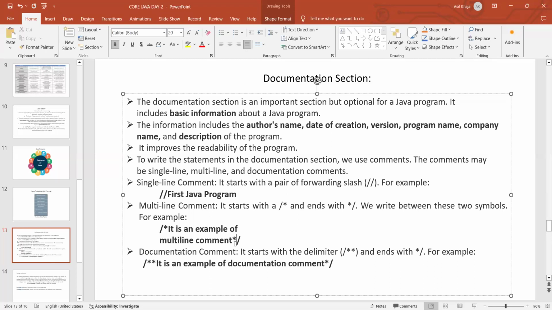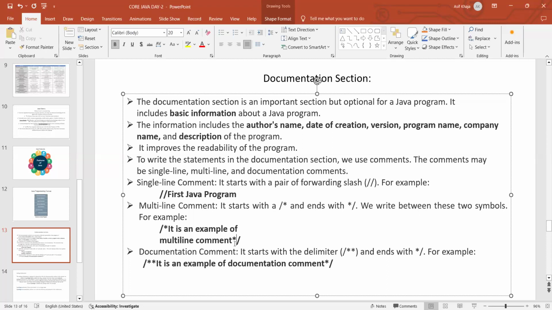It includes the author's name, for example Syed Kausar Jahan. I can include in the documentation the date of creation, when I created the class, the version, the program name, company name, description, everything we can give in that documentation section.